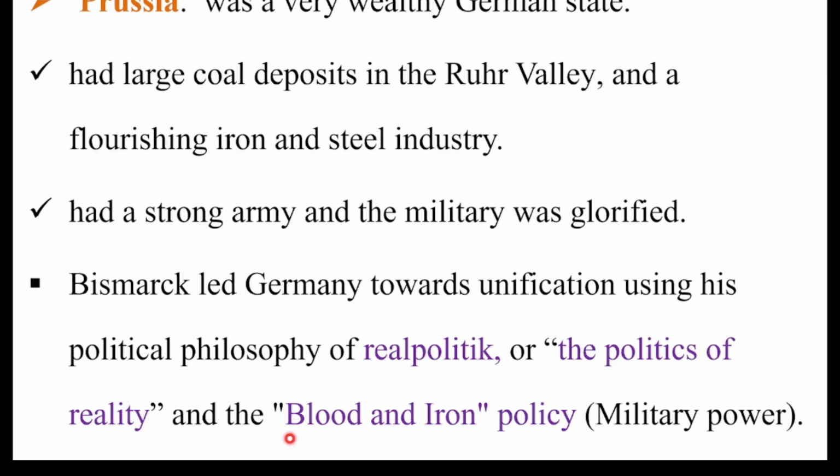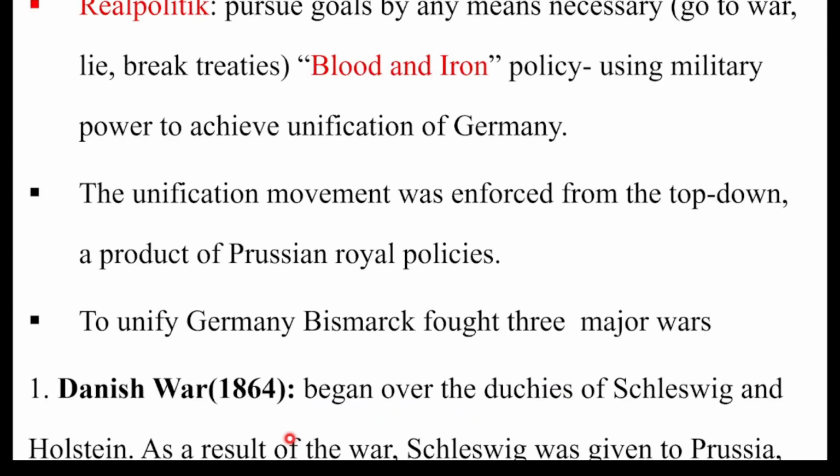The policy isaa immoo. Kanaaf policy qaba, philosophy qaba. So what is the philosophy of Bismarck? Real politics. His policy, blood and iron. That means the two important methods he used: his philosophy is real politics, and his policy is blood and iron. What does real politics mean? Real politics, the politics of reality, means pursue goal by any means necessary. Kanaaf kaayyoo keenya galma ga'uu kan dandeenyu karaa barbaachisen go toward or break territories. Karaa barbaachisaa ta'een kaayyoo keenya galmaan ga'annaadha.